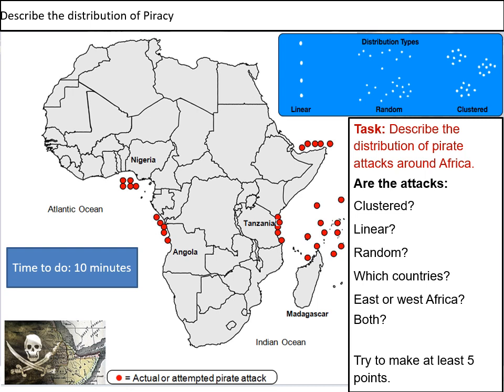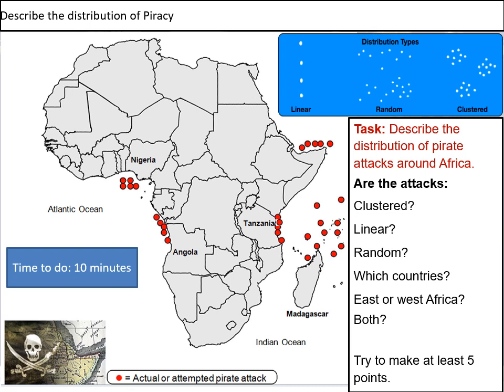And here's a few interesting terms for you to help you describe the pattern of where they are. In the blue box, you have linear, meaning in a line. You have random, meaning, well, random. There's no real pattern to where they are. And then clustered, where you have separate clusters all in one area. Those are different types of distribution. And I'd like to try and use those words to describe where these pirate attacks are in and around the continent of Africa. Name some countries.